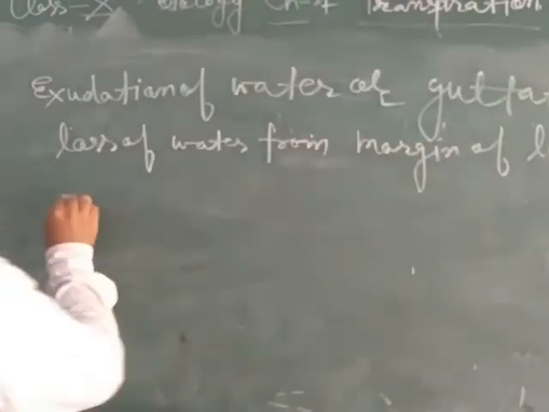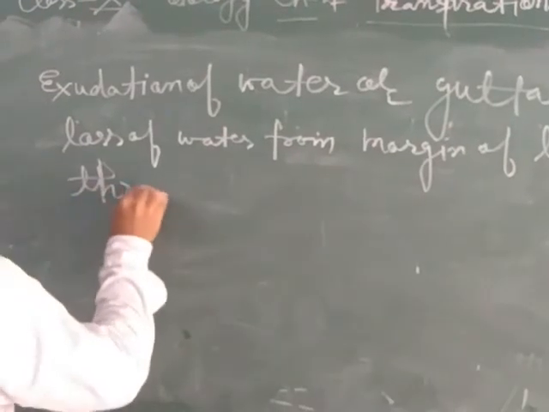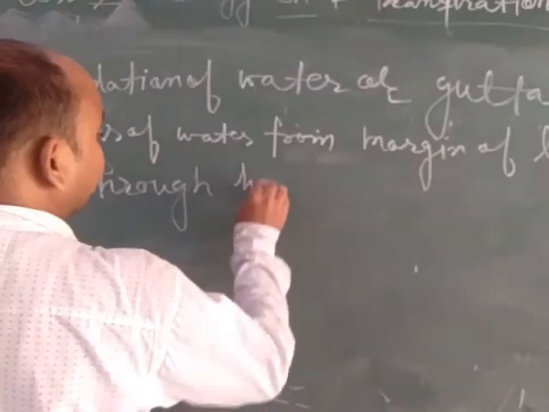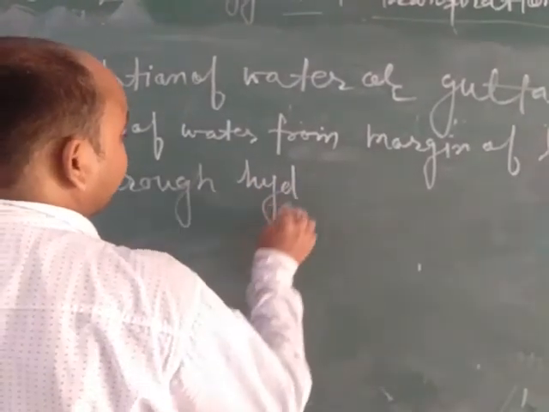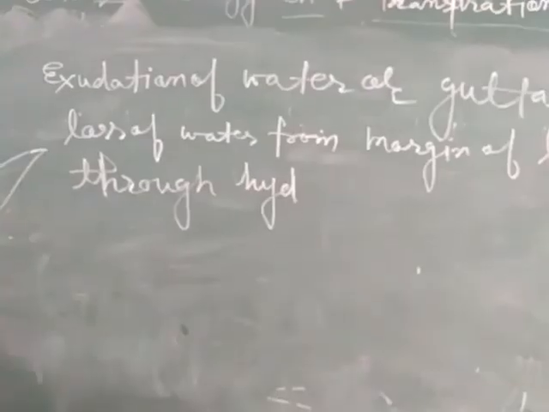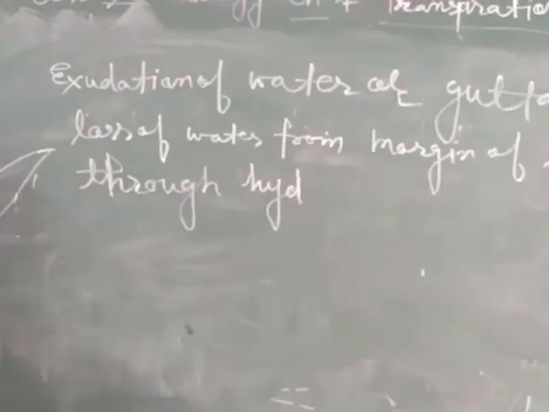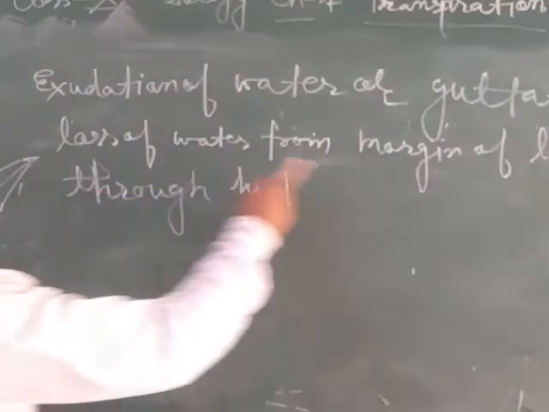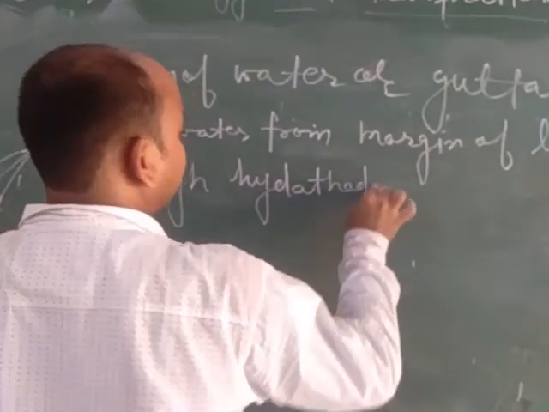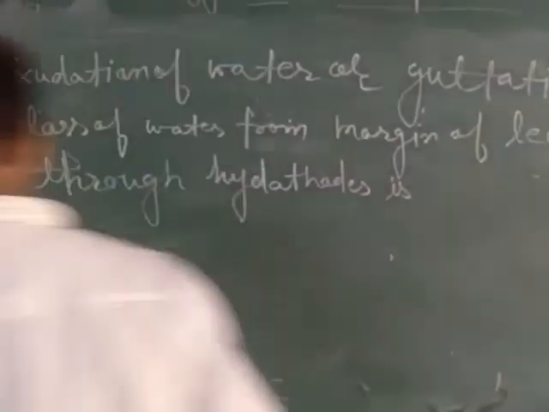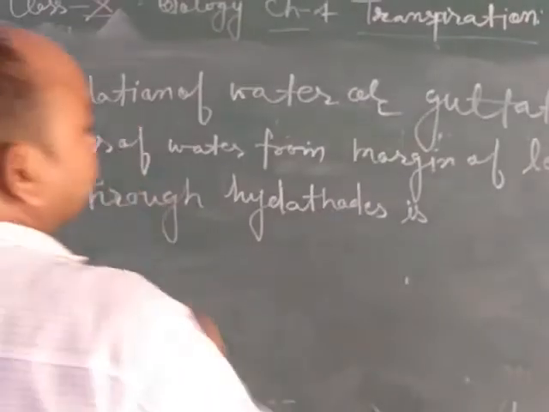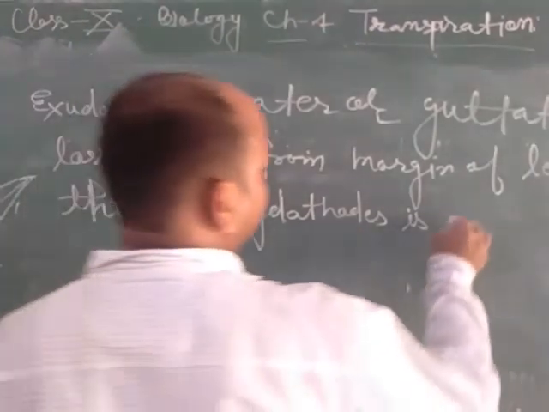Loss of water from the margins of the leaf through hydathodes means those teeth present at the corner of the leaf. At the corner of the leaf, hydathodes are present. Loss of water in the form of liquid from the margin of the leaf through hydathodes is called guttation.